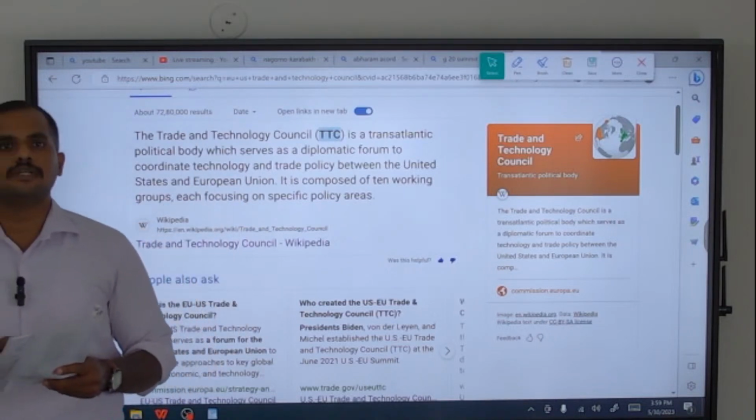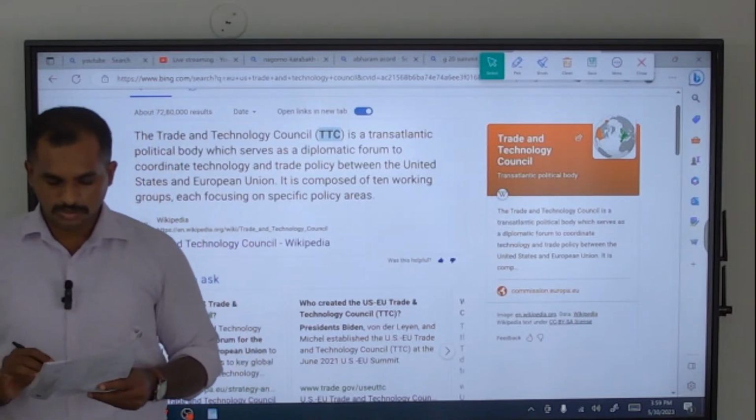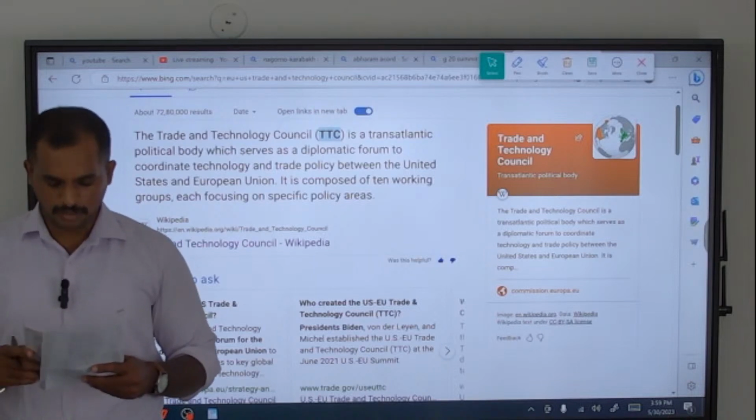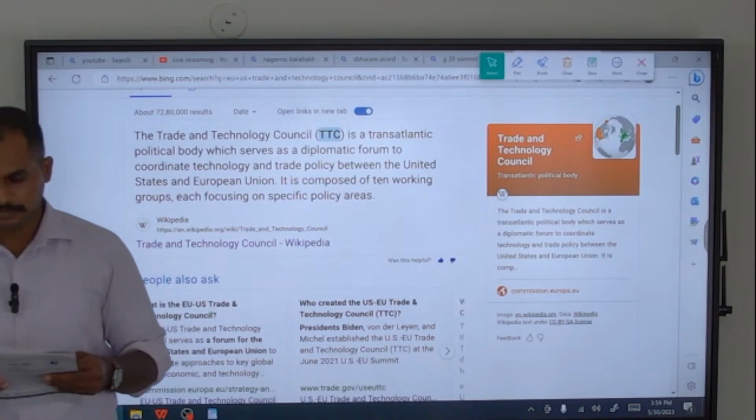It doesn't talk about internal migration. It talks only about international migration. So the third statement is also wrong. Then all three statements are wrong. So the answer is option D, none.